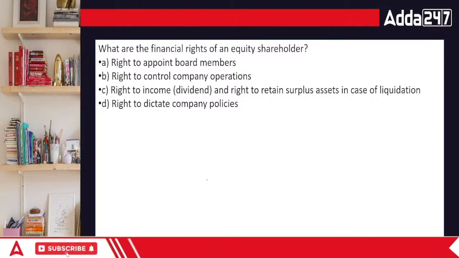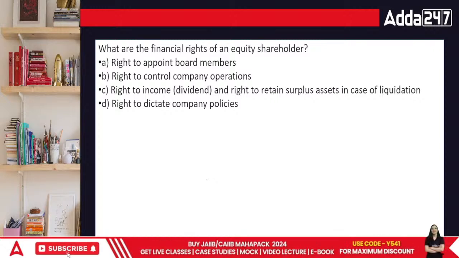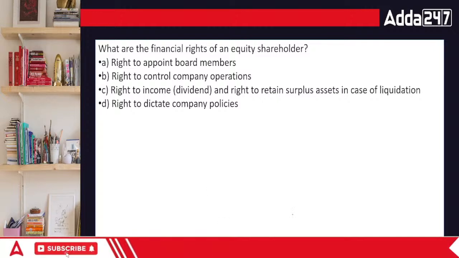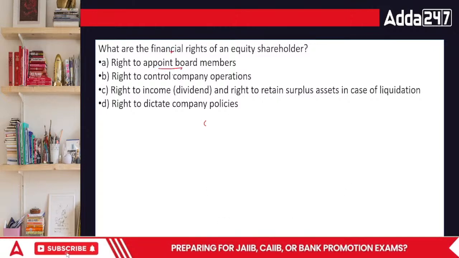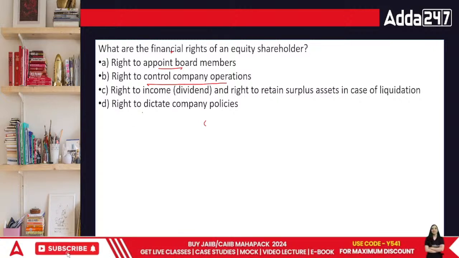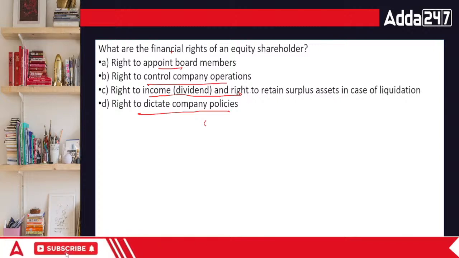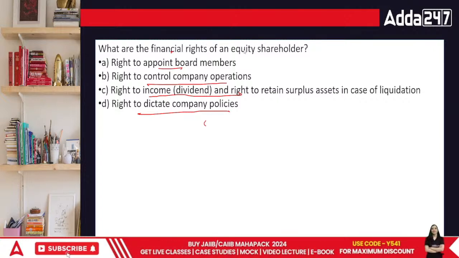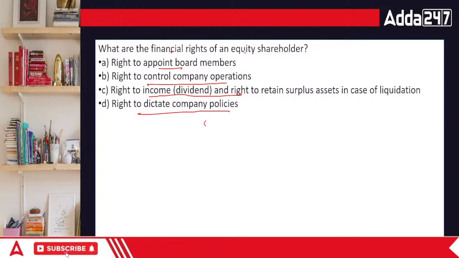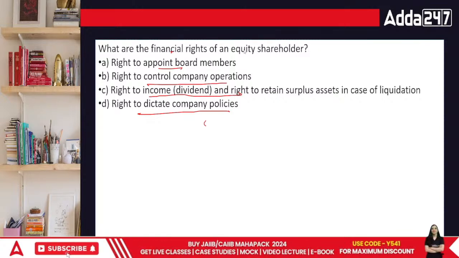What are the financial rights of an equity shareholder, everyone? Financial rights of an equity shareholder. An equity shareholder has the right to participate in voting, a right to appoint board members, a right to control company operations, they can dictate company policies, or a right to income, dividend, or a right to retain surplus in case of liquidation. I wish this point would be there, but this is one of the major points which they do not possess at all. Or do they? Right to income or dividend and right to retain surplus assets in case of liquidation.